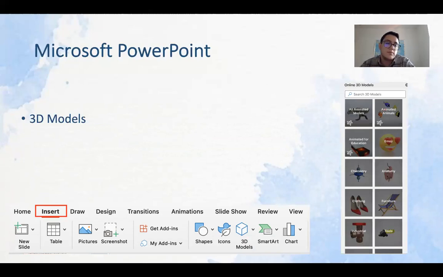All right, 3D models. Basically you go to the Insert tab, and you go to 3D models. And once you go to 3D models, you will get this page, and you can choose what 3D model you want to use.